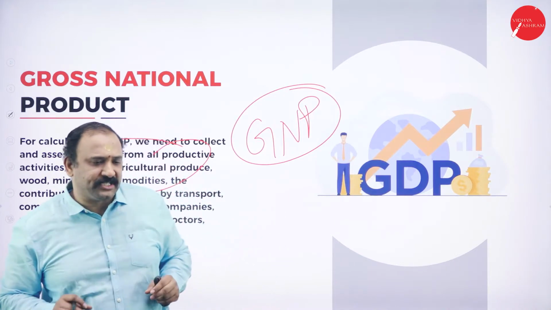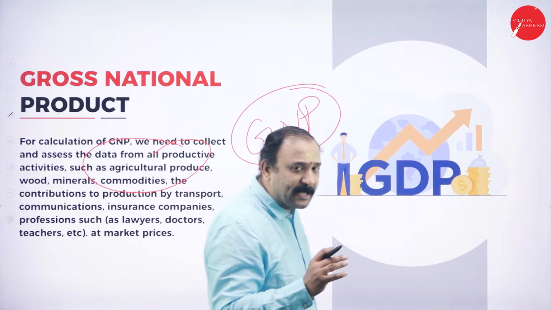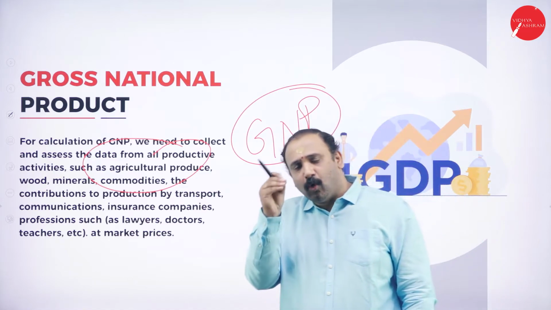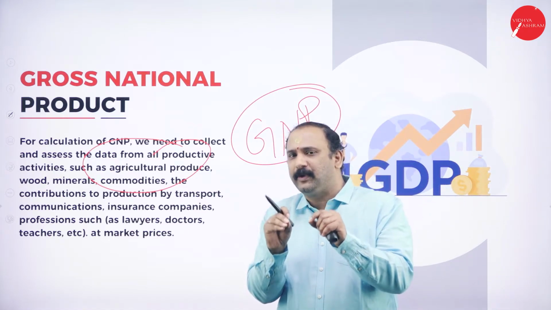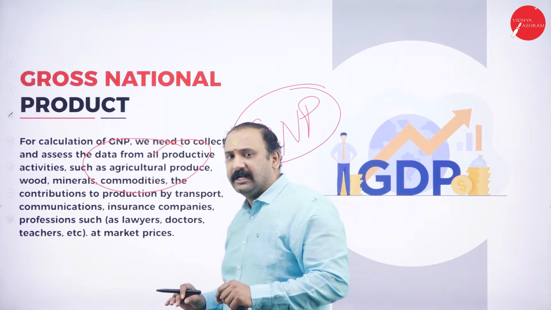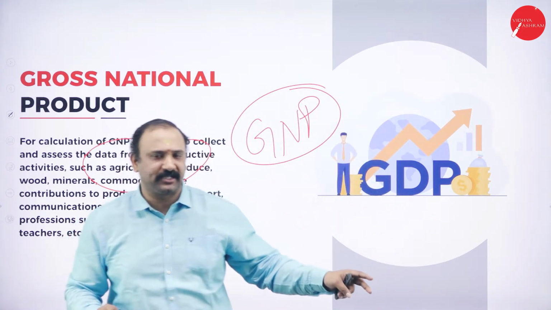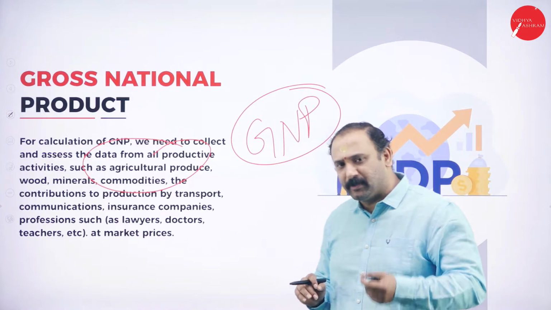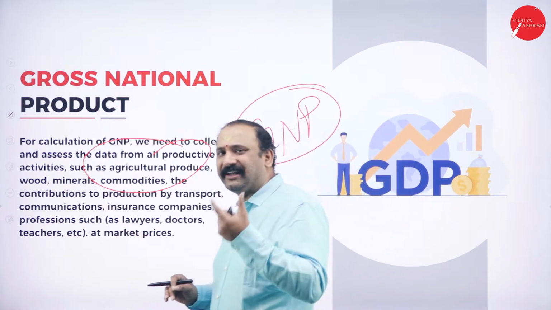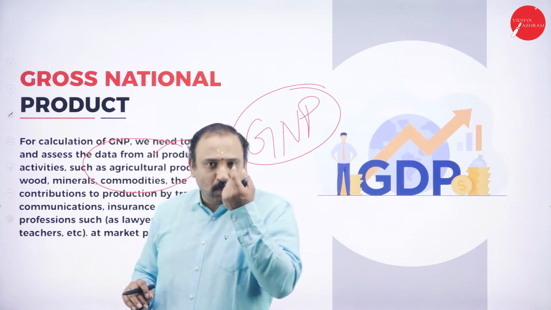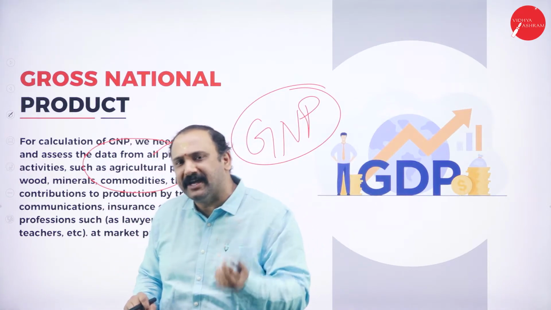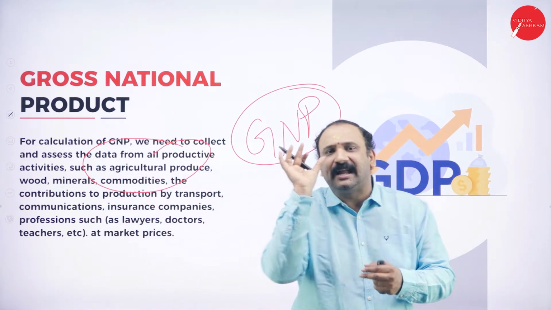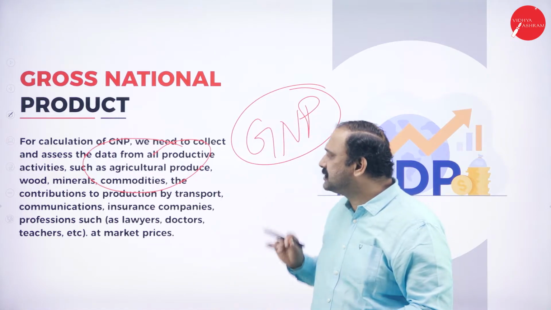Now let us go back to a scenario for a moment, a country like India, where you see hundreds and thousands of people engrossed in their own profession who try to come up with some productive output for the country. Now, you might be a consultant, somebody else might be working as a lawyer, a doctor, an architect, an engineer, a teacher. There are n number of professions which we are talking about, but all these people produce some quantifiable output in this country. That quantifiable output needs to be measured, analyzed, and put across in the form of a factor that can be recognized. So that is where this GNP comes into the picture.